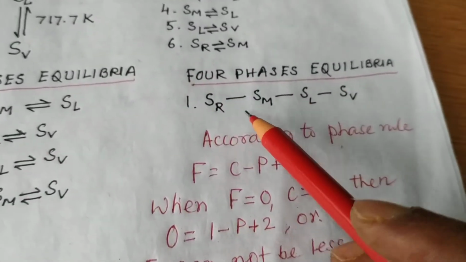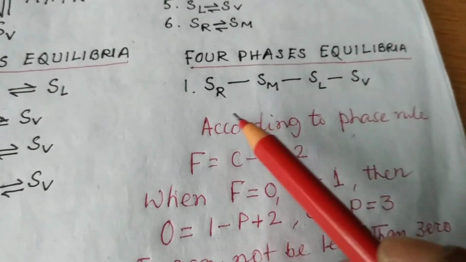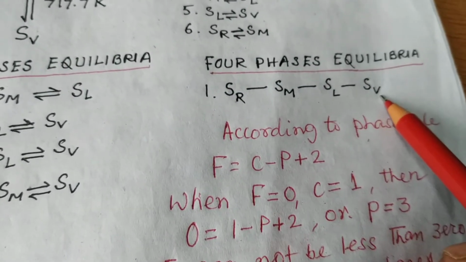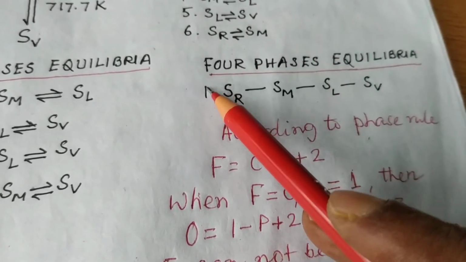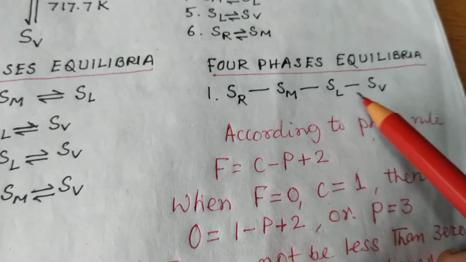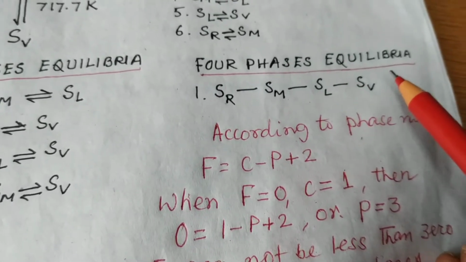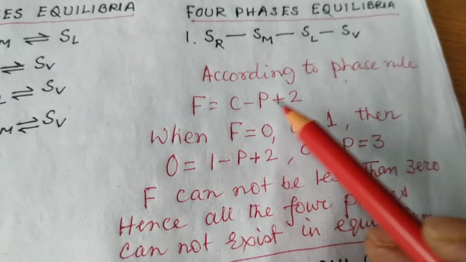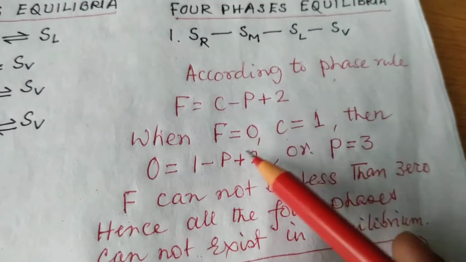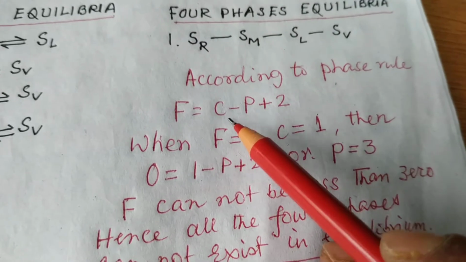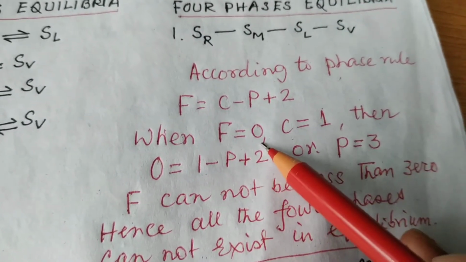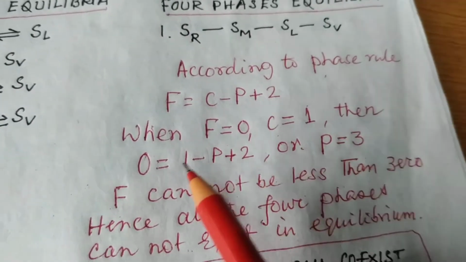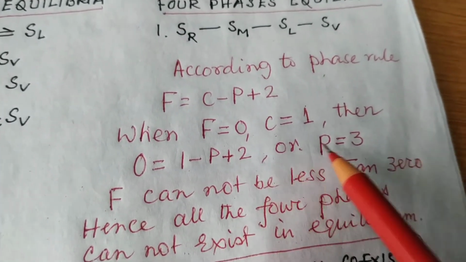Now, whether a four-phase equilibrium is possible or not, that is rhombic, monoclinic, sulfur liquid and sulfur vapor, whether these 4 phases can coexist in equilibrium, we will see. According to the phase rule, F equals C minus P plus 2. For the least value of the degrees of freedom, F equals 0. Since this is a one component system, C equals 1, then 0 equals 1 minus P plus 2, or P equals 3.